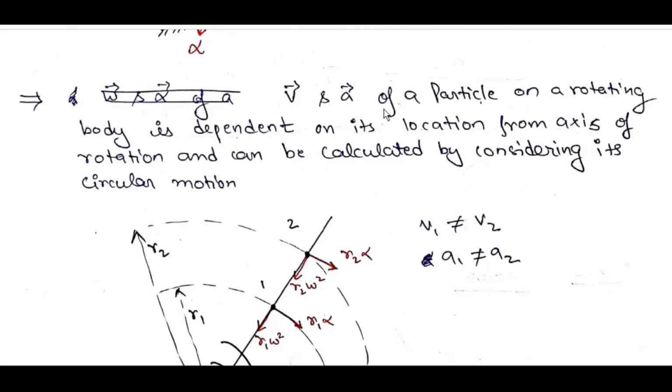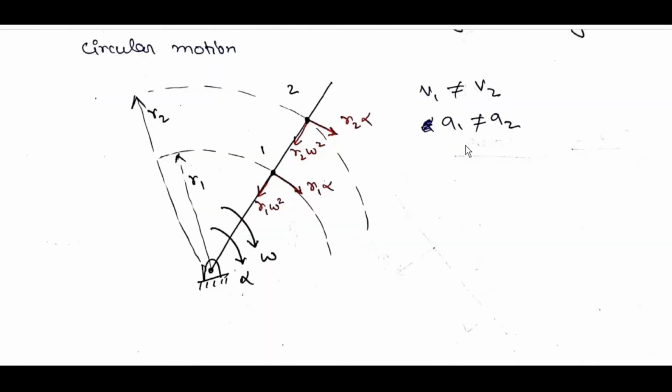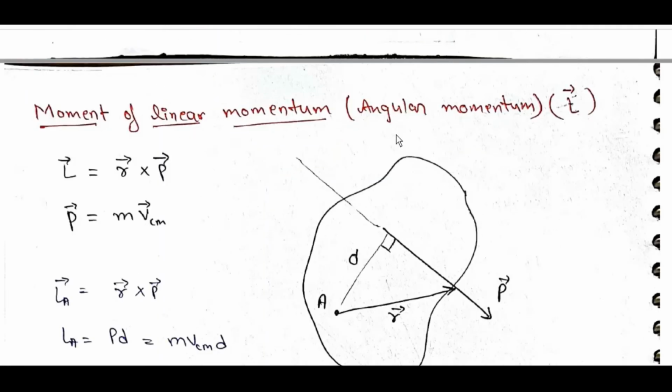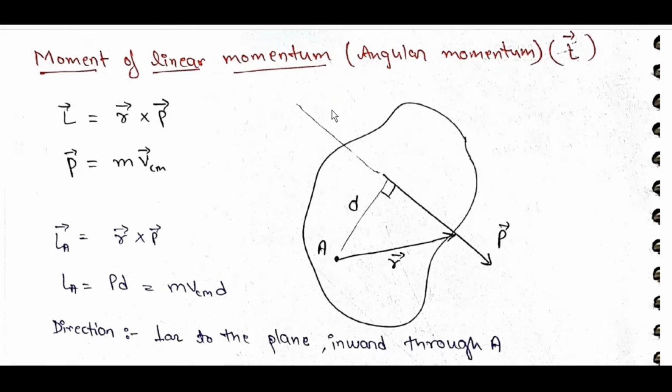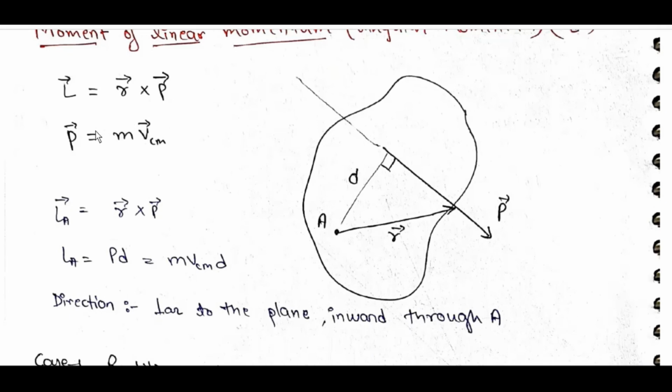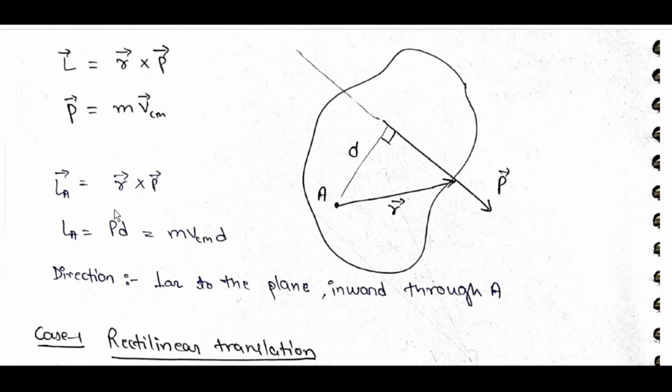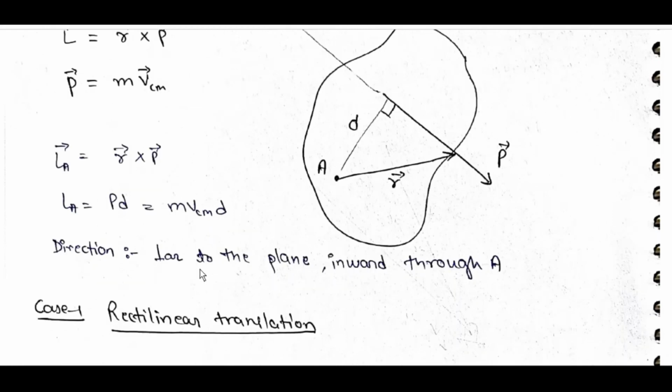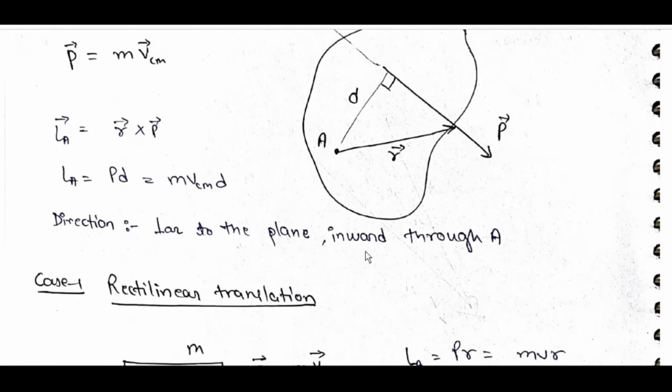V and a of a particle on a rotating body depend on its location from the axis of rotation and can be calculated considering circular motion. V1 not equal to V2, a1 not equal to a2. Moment of linear momentum, angular momentum: L is equal to r cross p, which is m v_CM. L_A is equal to r cross p, so L_A is equal to p into d, which is m v_CM into d, direction perpendicular to the plane, inward through A.